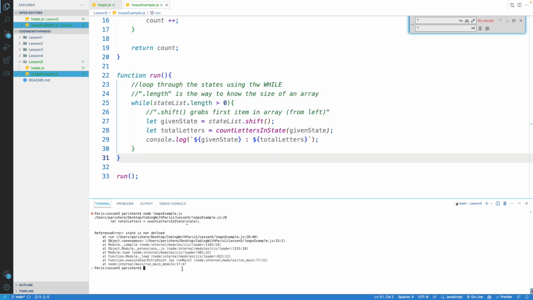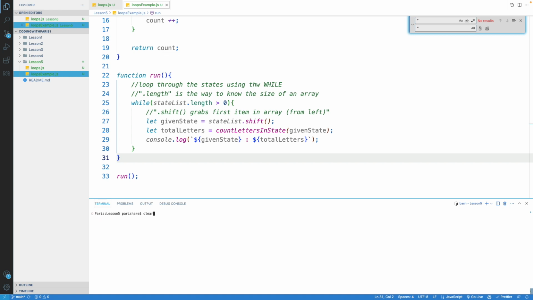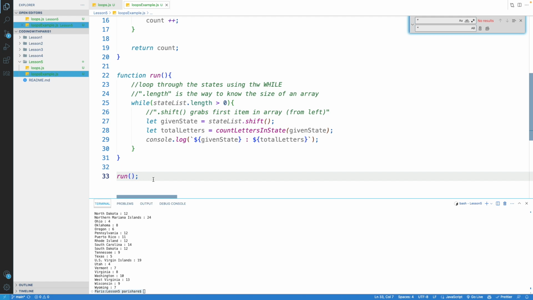Save our work, come down, clear the terminal, and run again. And you'll see what happens in almost an instant. For all of the states, we start counting. We have this line printed with the count of the states, and everything runs through, gives you the count of the numbers in the state, and then it exits perfectly, not a continuous loop. It exits. And folks, this is a very simple example, but an example indeed of how you use for loops and how you use while loops.